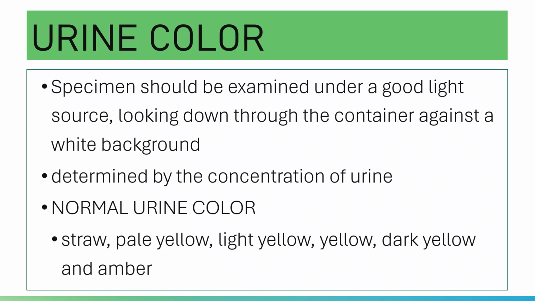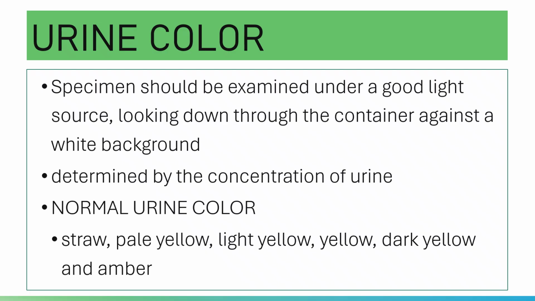Anyway, your urine color is determined by the concentration of your urine. If the urine is less concentrated or dilute, then you will have a pale colored urine. Again, if the urine is dilute or has a lesser concentration, then it is pale in color. In contrast, if the urine is more concentrated, then it will give you a dark color, a dark yellow color somewhat.